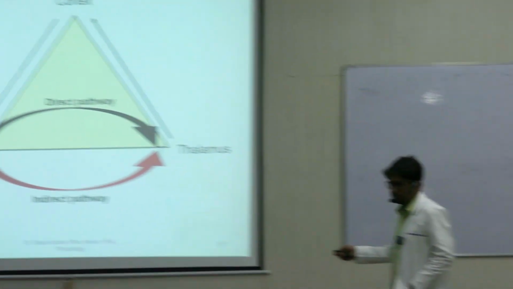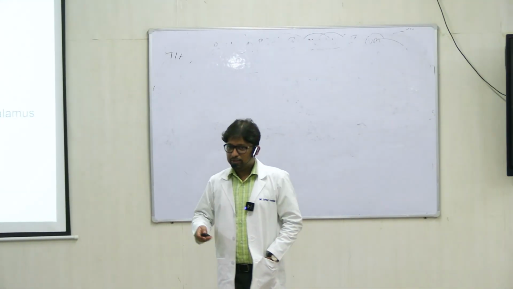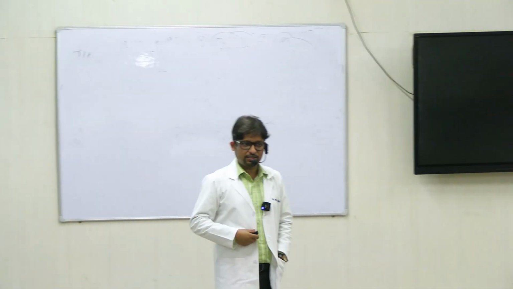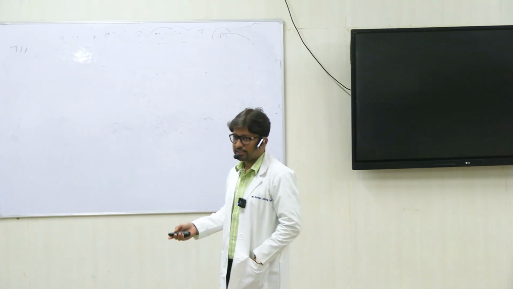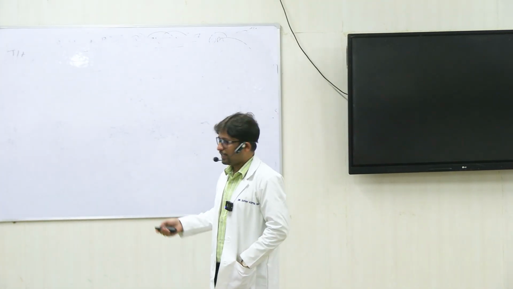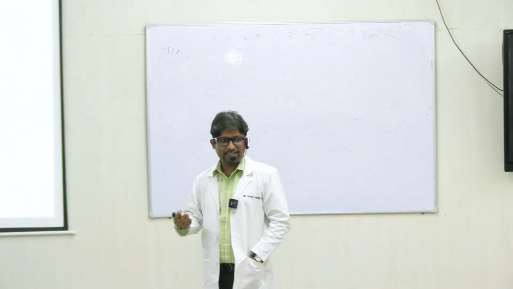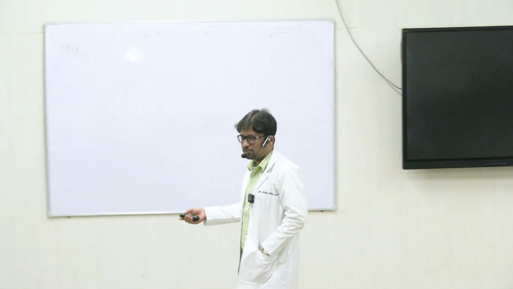and the thalamus, right? And we have seen that from the striatum to the thalamus, there are two pathways: direct pathway and indirect pathway. The effect of the direct pathway on the overall function of the thalamus is excitatory, and the indirect pathway is inhibitory, right?